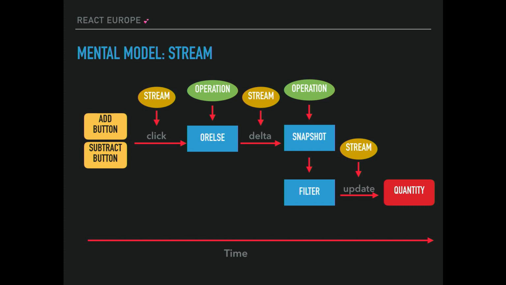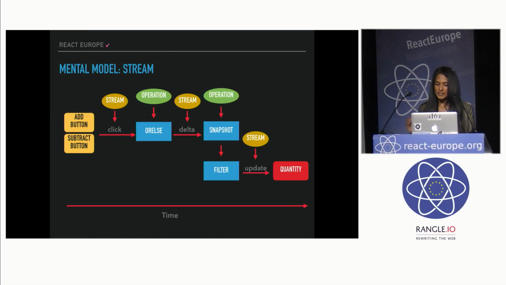So if you want to see a diagram of the flow, this is how it's flowing. The main thing to take away from this slide is that a stream only has an event when something fires, whereas a cell will always have a value, and it'll have a value that's up to date. In this case, the quantity cell might start with 1, and then after this transaction happens, it'll have a value of 2. But a stream will only have a value when that stream actually fires. So this stream will only have a plus value when it fired, this stream will only have a 1 when it fired, and this stream will only have a 2 when it's fired.